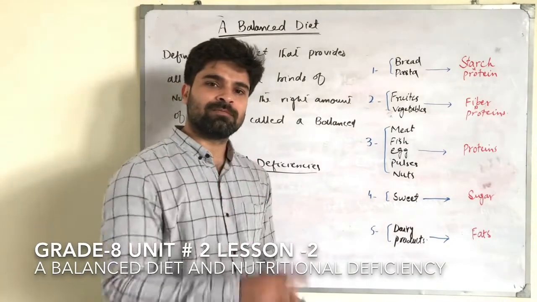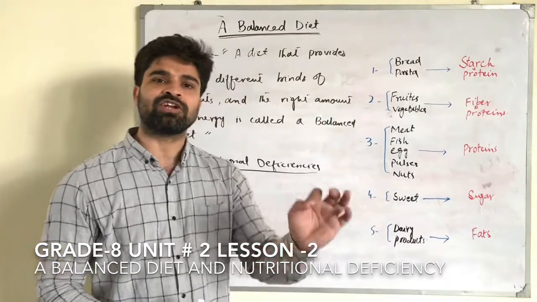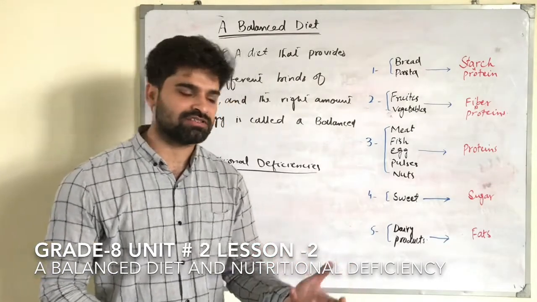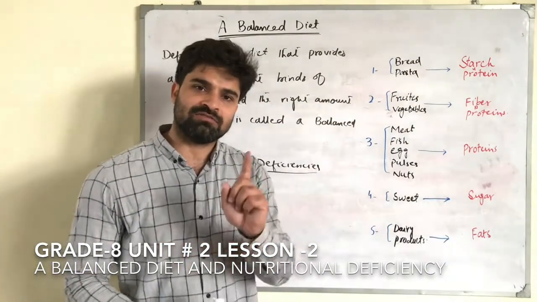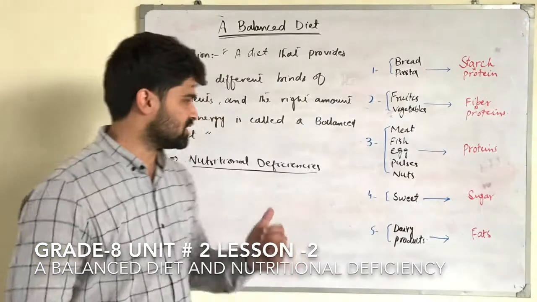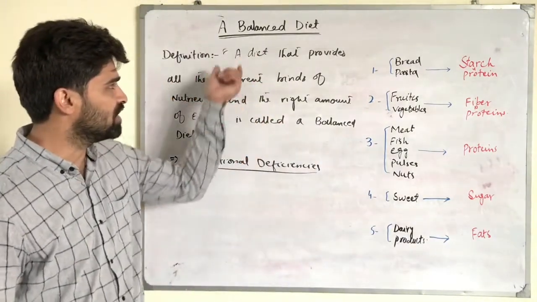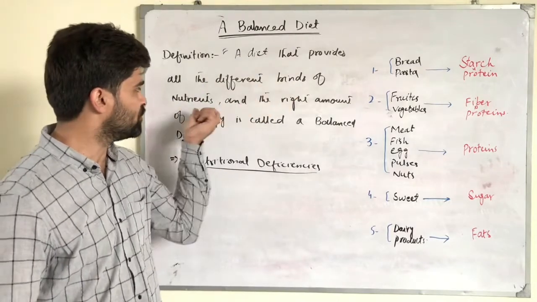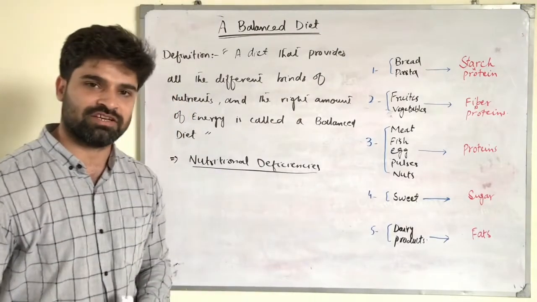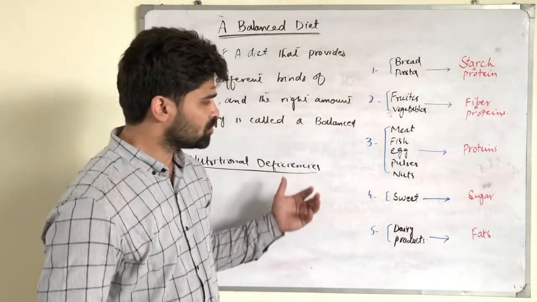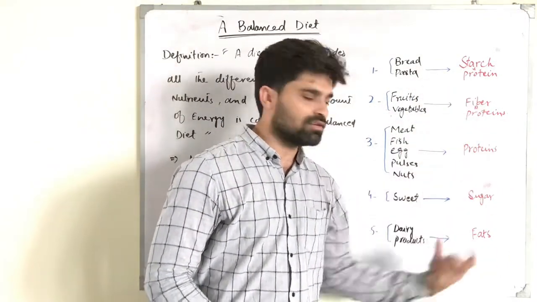If that food contains all kinds of nutrients, different nutrients, and the right amount of energy in it, then it will be called a balanced diet. As you can see in this definition, a diet that provides different kinds of nutrients and the right amount of energy is called a balanced diet. To elaborate this, I have listed some of the nutrients here.